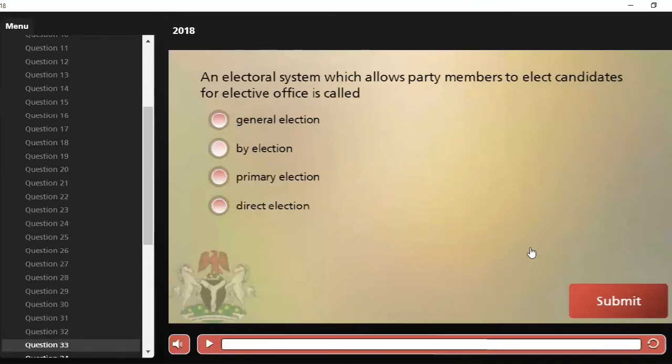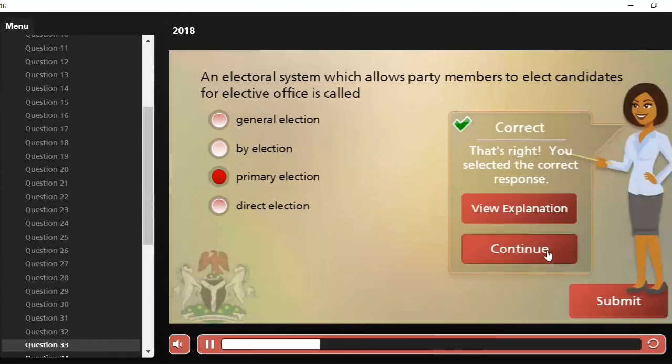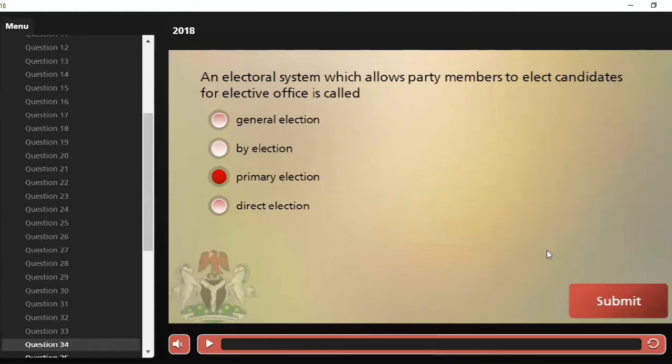Okay. An electoral system which allows party members to elect candidates for elective office is called A, general election, B, by-election, C, primary election, and D, direct election. So which of these electoral systems allows only party members to elect candidates for an elective office? Of course, we know it's our what? Primary election. It's a primary election, which is our option C. Let's move over to the next question.